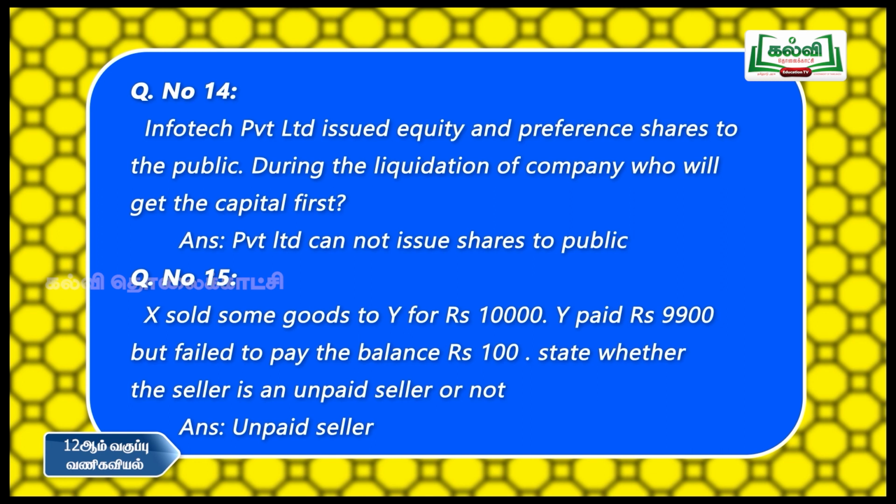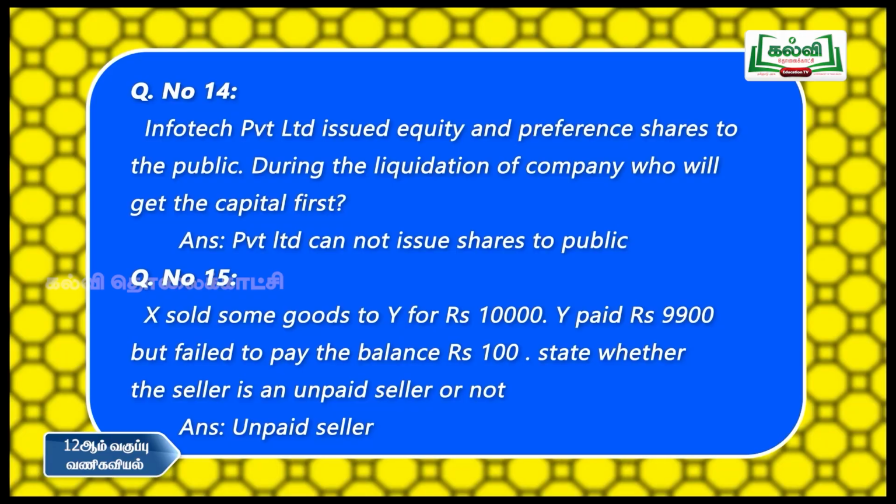In case of the liquidation of a public limited company, we all know we have the preferential payments. In case of preferential payment, priority is given only to the legal expenses and liquidators' remuneration. Last priority goes to the equity shareholders. In between, we have preference shareholders, debenture holders, bank loans and creditors.